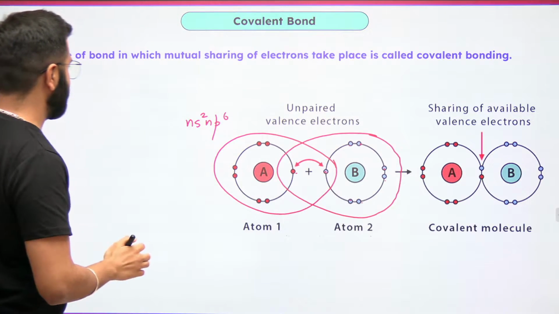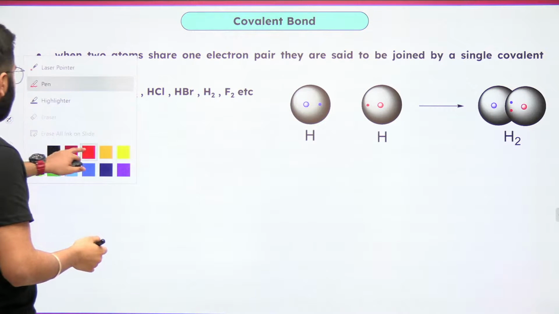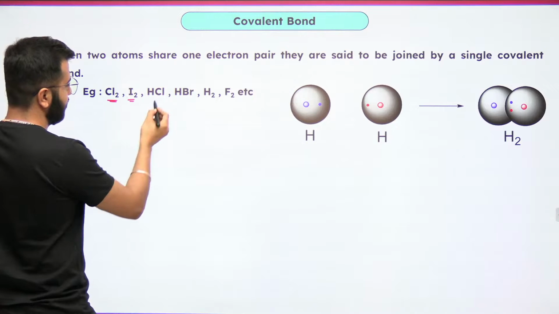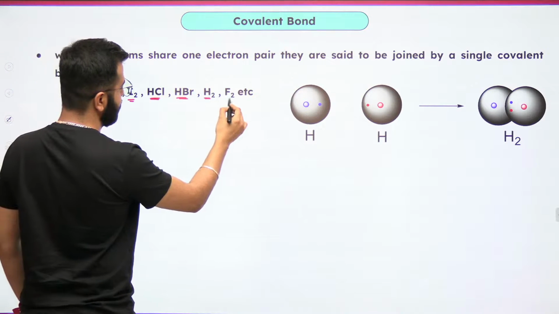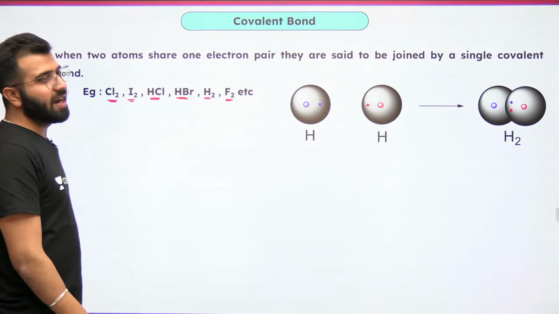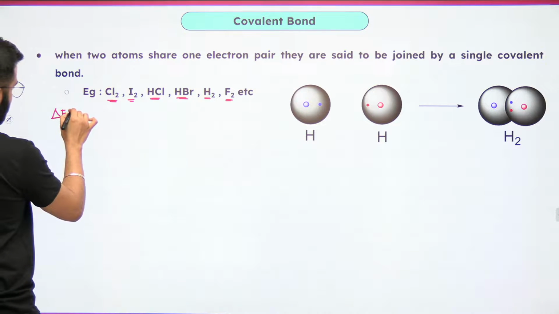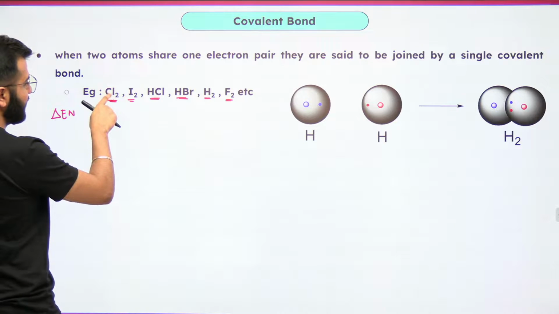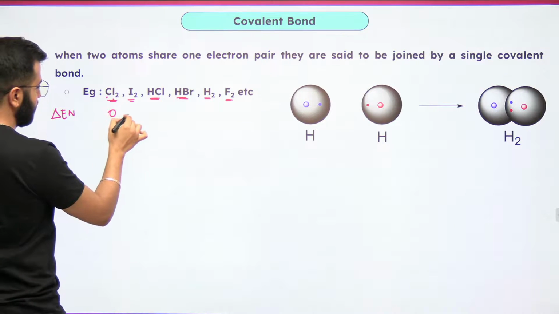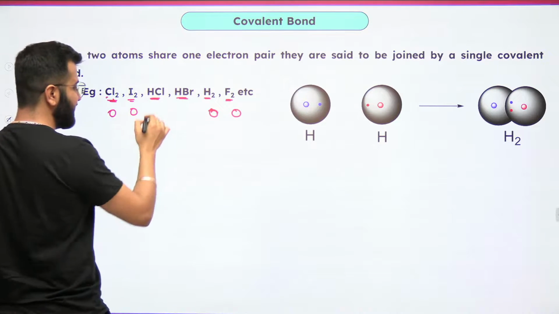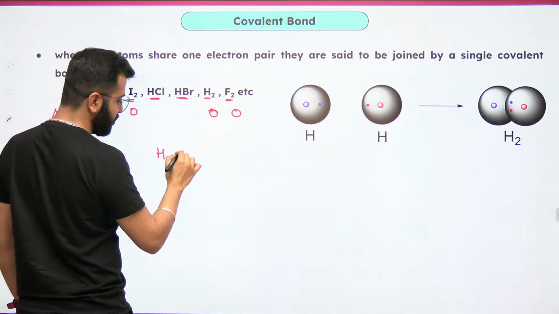And over here, guys, pay attention. Now, what are we really looking at? The examples: chlorine, iodine, HCl, HBr, H2, F2. Guys, let me know the delta EN values. Okay, we are going to write delta EN values. Whenever the elements are the same, it's 0, it's 0, it's 0, and it's 0. What is the electronegativity of hydrogen?